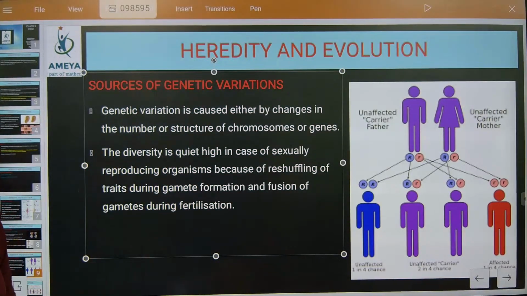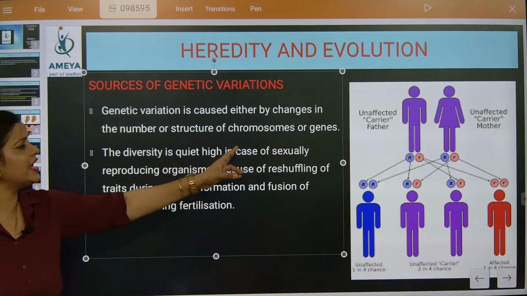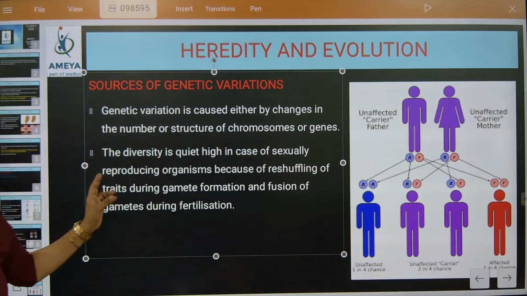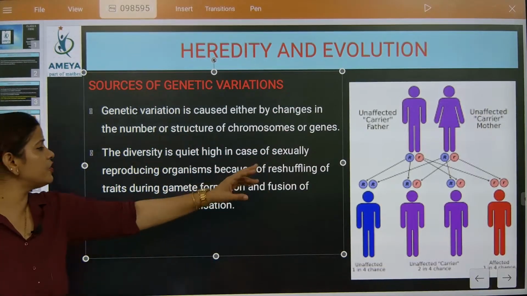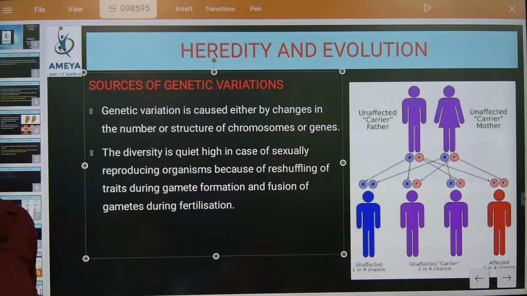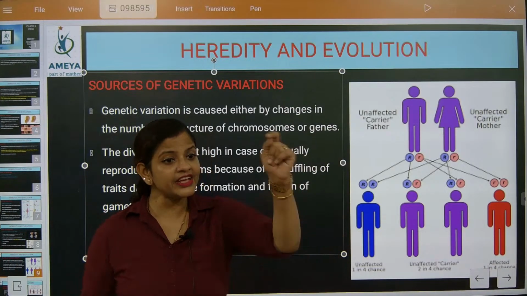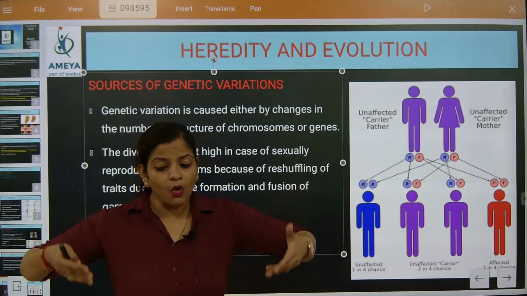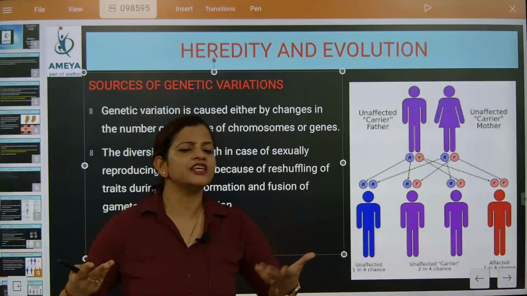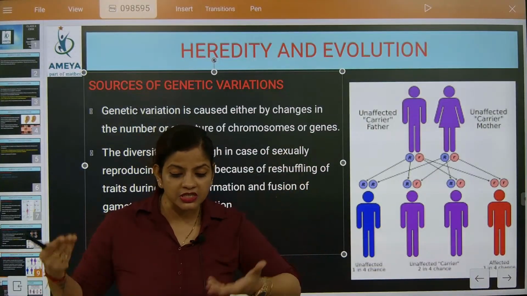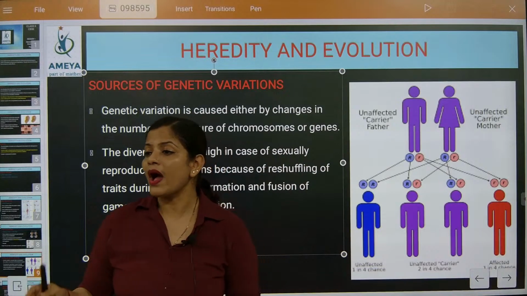So genetic variation is caused either by changes in the number or structure of chromosomes or genes. So this is one reason. What is the second reason? The diversity is quite high in sexually reproducing organisms because of shuffling of traits during gamete formation. Diversity means variations. Diversity means more selections are given, more options will be there. Got it?